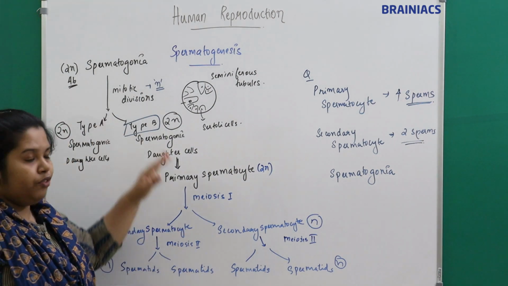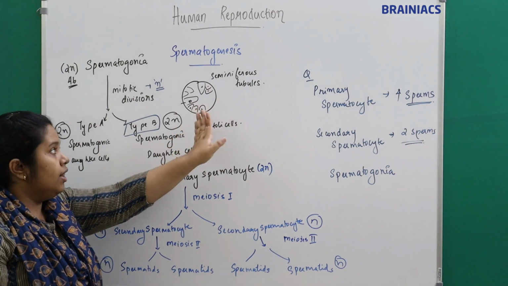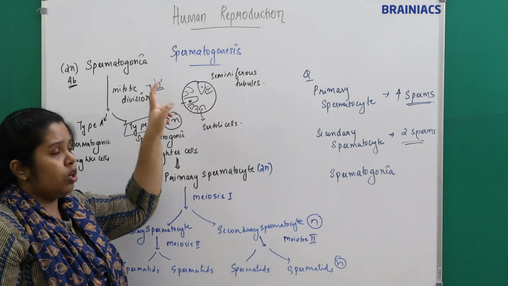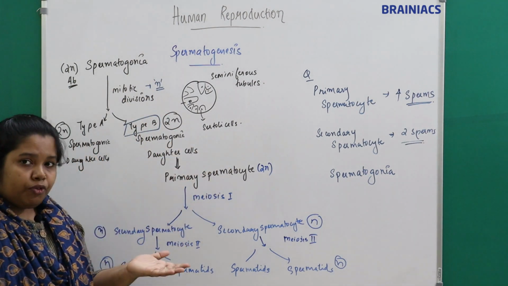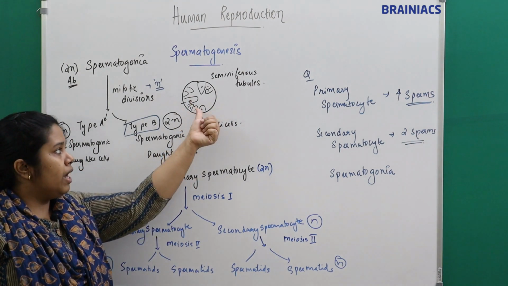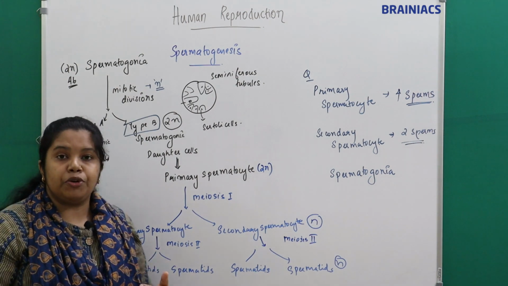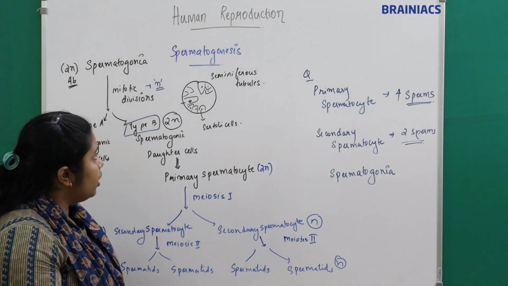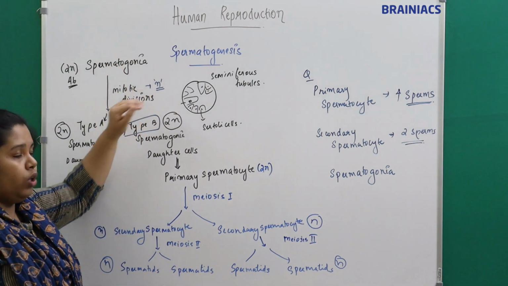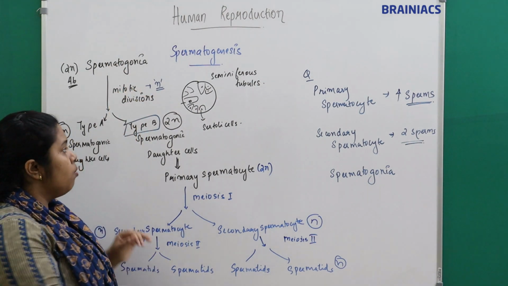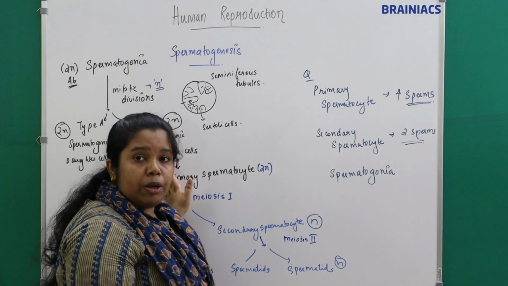Okay, so we'll just go through the steps once again. The seminiferous tubules have male germ cells, the spermatogonia, and Sertoli cells. This we all know from the last video. At puberty, the spermatogonia start undergoing mitotic division and form primary type A spermatogonia and type B spermatogonia.